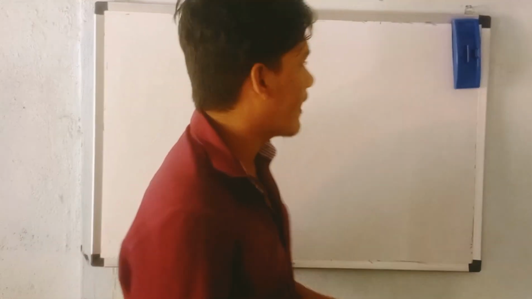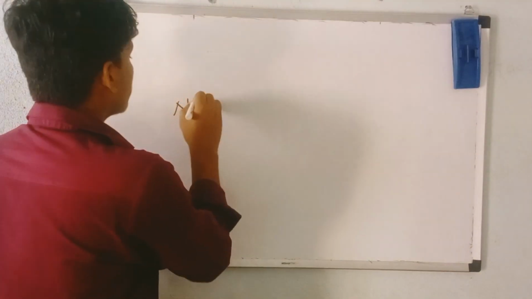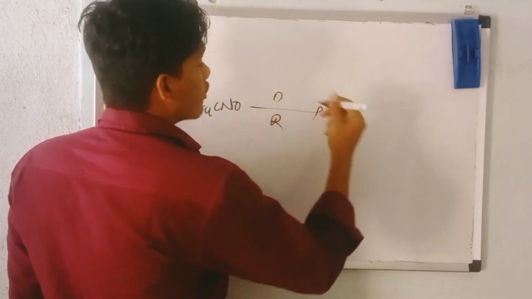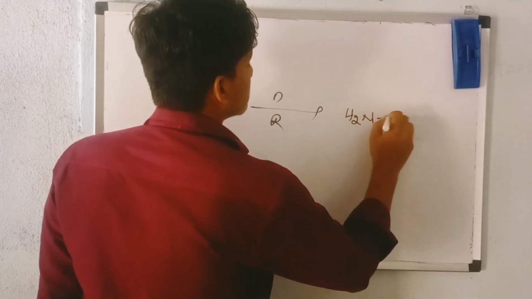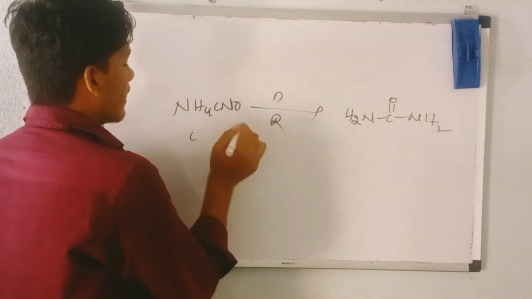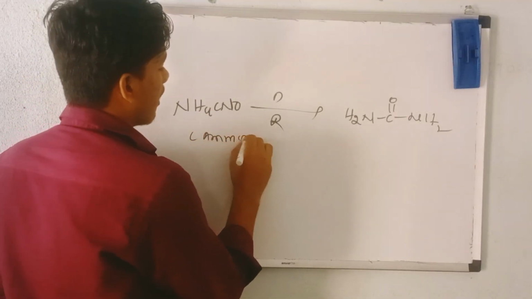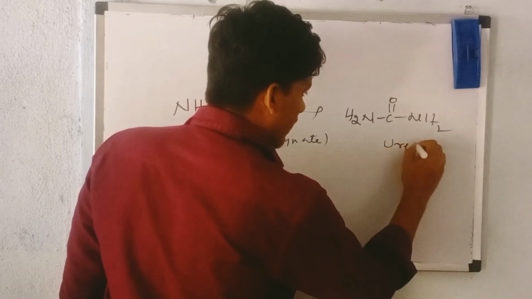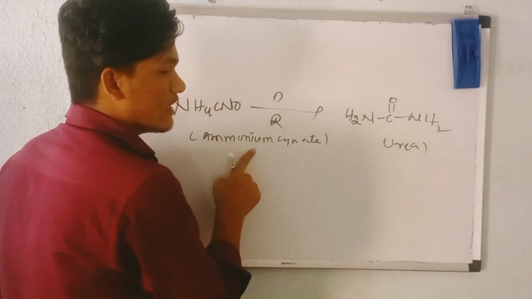When I was discussing scientists, I mentioned Friedrich Wöhler. Friedrich Wöhler synthesized an organic compound called urea. When I wrote the equation for urea, I wrote NH4CNO on heating and rearrangement gives H2N-C=O-NH2. Here, NH4CNO is called ammonium cyanate, while the other is called urea, an organic compound.